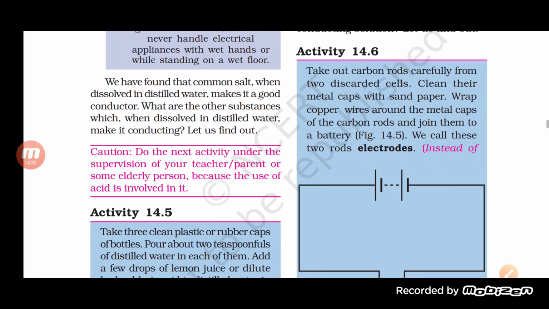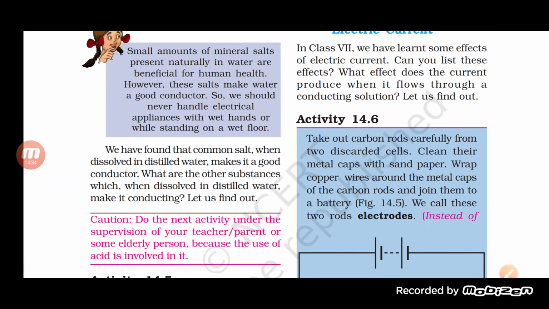So what we will do here is check how an electric current produces a chemical effect. Now we will take out carbon rods carefully from two discarded cells, clean their metal caps with sandpaper, wrap copper wire around the metal caps of the carbon rods and join them to a battery. We call these two rods electrodes.